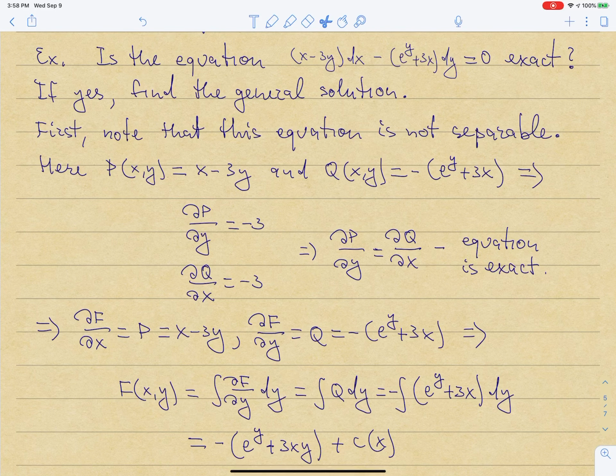So let's do this example. I have an equation like this, and the question is whether or not this equation is exact.